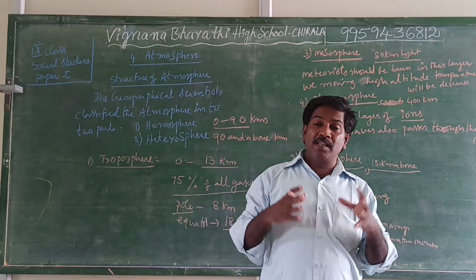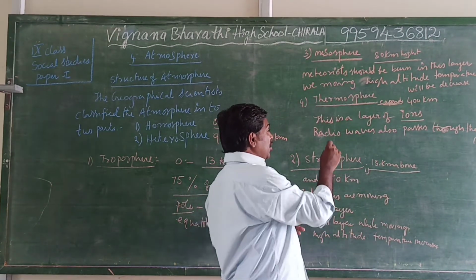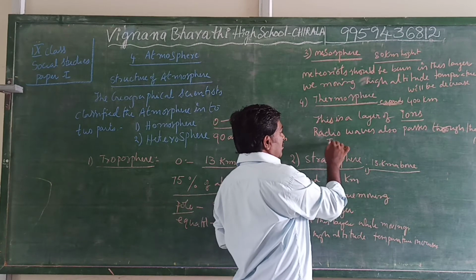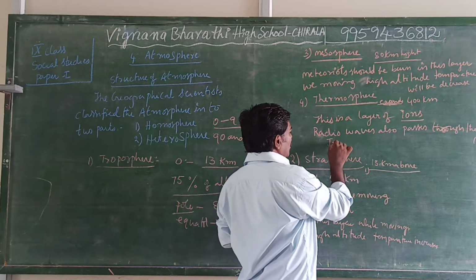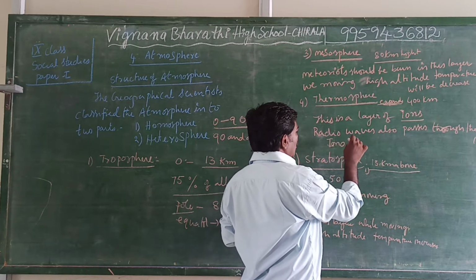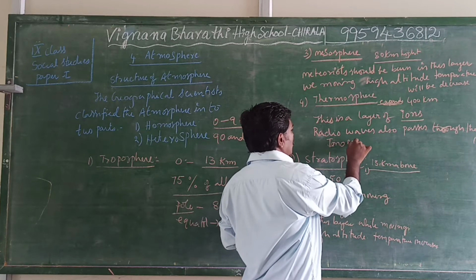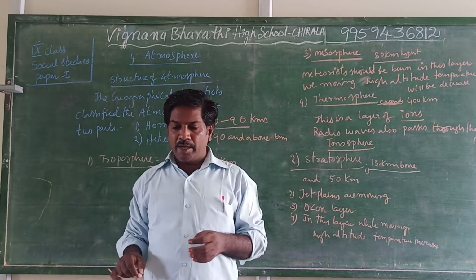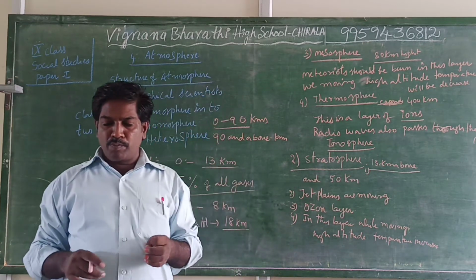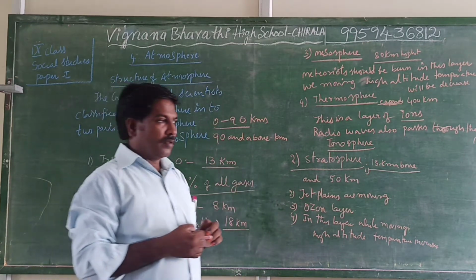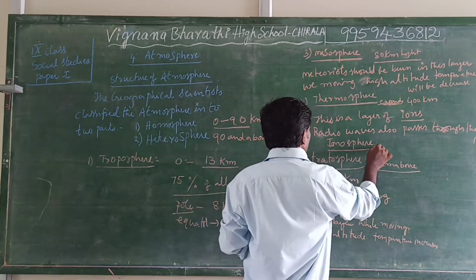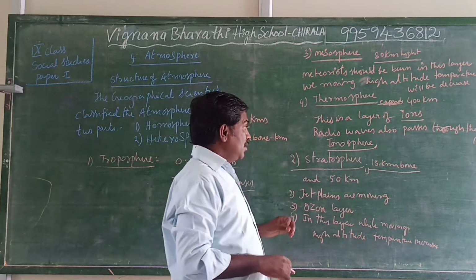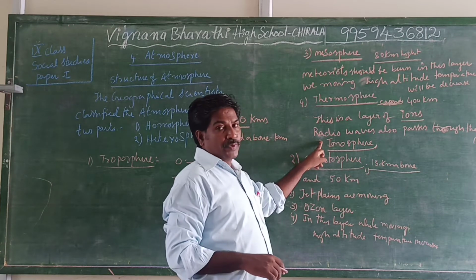So that's why this layer is also known as ionosphere. This is the most important layer, very important layer for human beings.